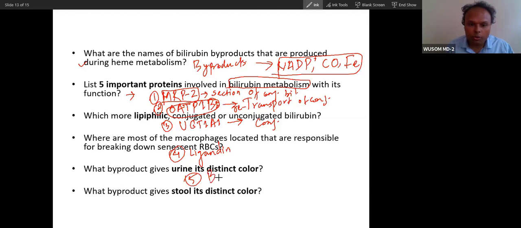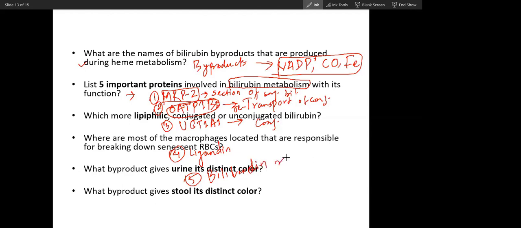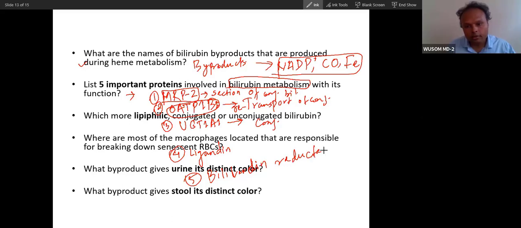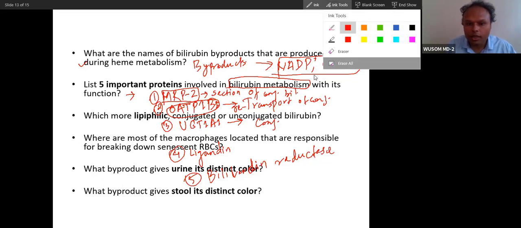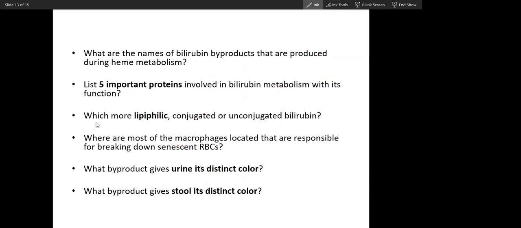You can tell biliverdin reductase. That is also a protein involved in bilirubin metabolism.